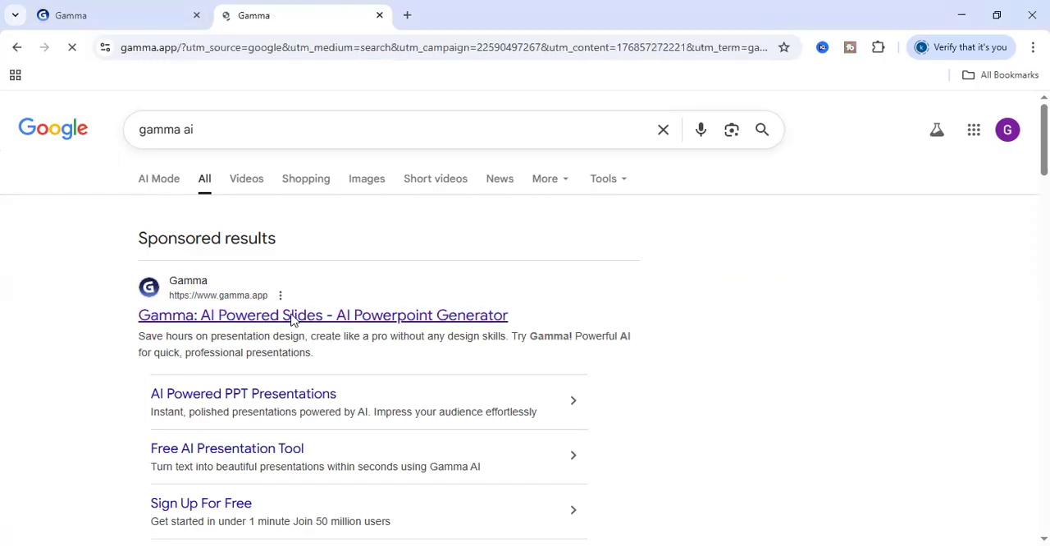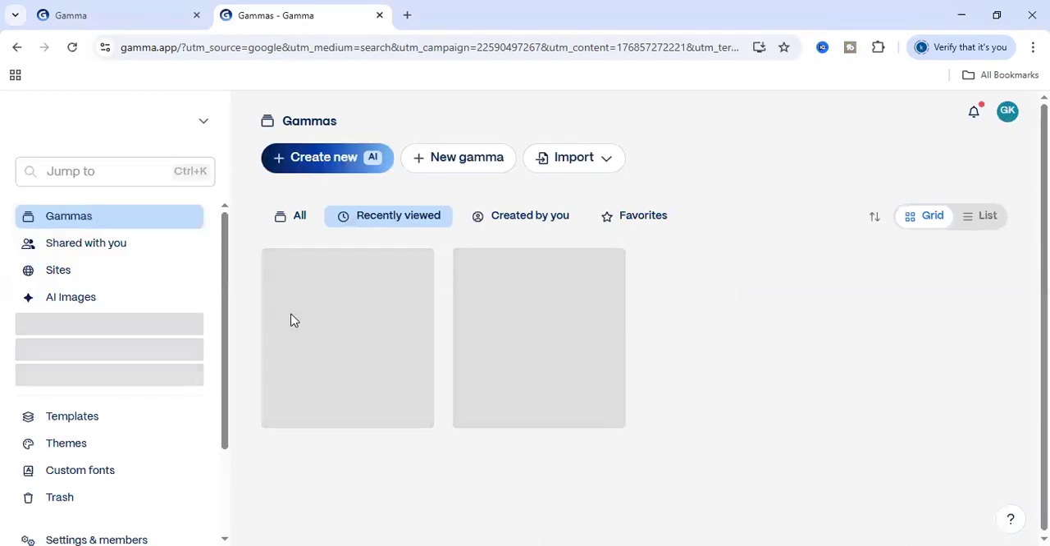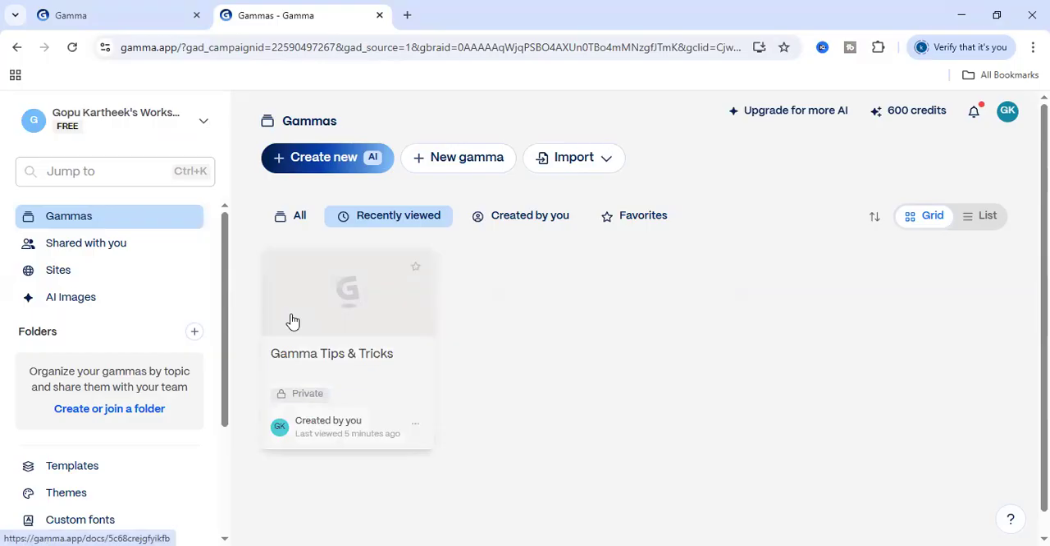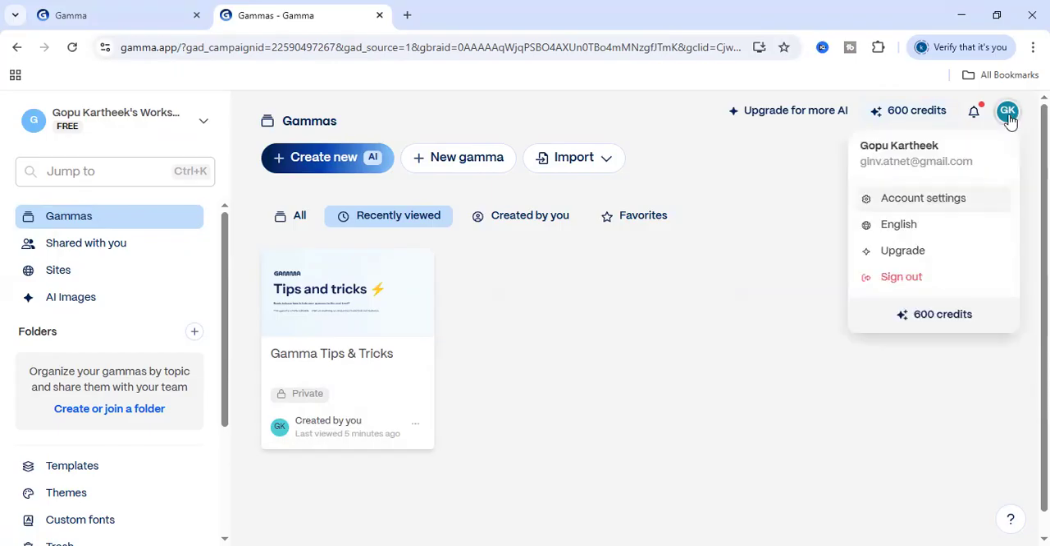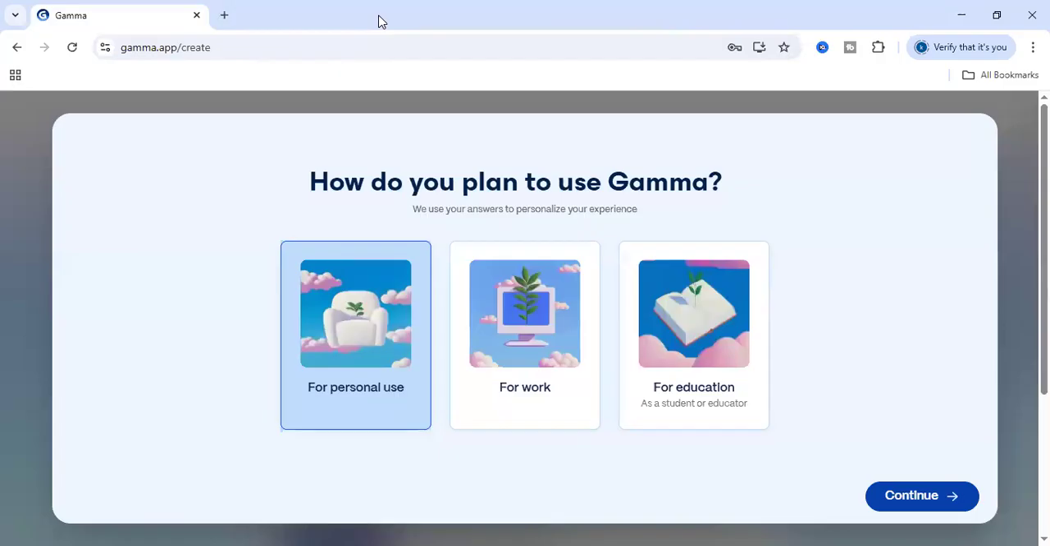So just click on it. The interface will be like this, friends. For our convenience, I had created a new account also. So here you can see some 600 credits. 600 credits means we can create 6 PPTs from the starting. Just now I will close like this.